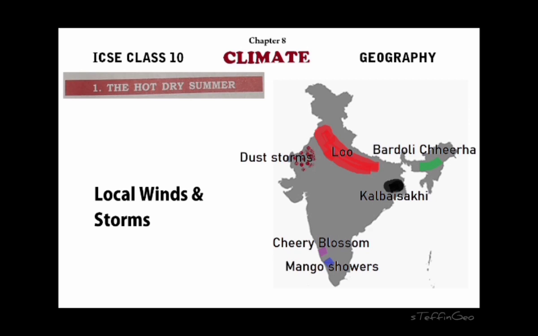Kerala as well as Karnataka receives a little amount of rainfall. Both help in the cultivation of crops which are cultivated during this particular season, like mangoes, cardamom, and other crops. Therefore, it is called mango showers in Kerala and cherry blossom in Karnataka. So these are the local winds, rain, and storms that we experience during the hot, dry summer season.